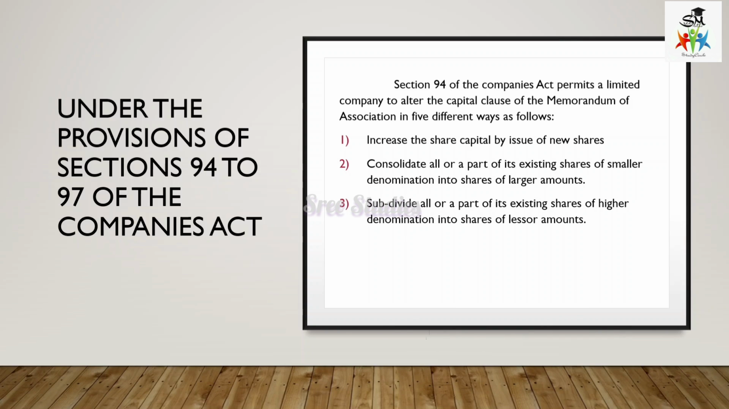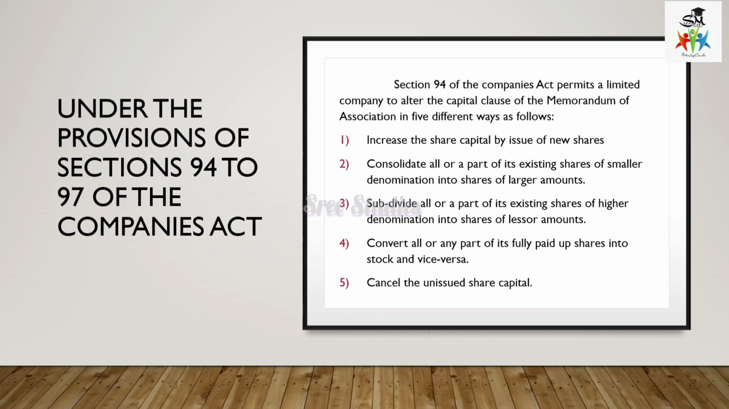And subdivide all or part of the existing shares of higher denomination, that is, having 100 rupees, can be changed to 10 rupees each, that is, into shares of lesser amount. And convert all or any part of its fully paid shares into stock. This stock is not raw material. It is about fully paid shares converted into stock, and vice versa: stocks can be converted into shares. And the next one is to cancel the unissued share capital.